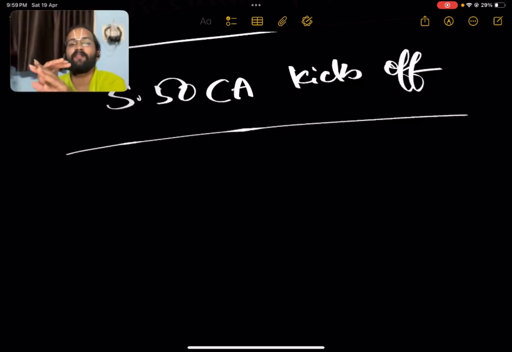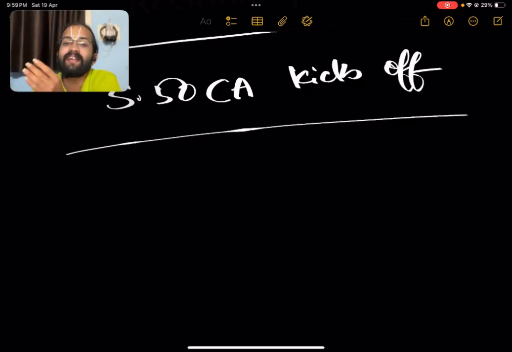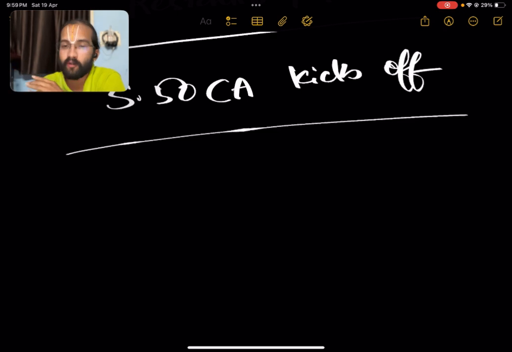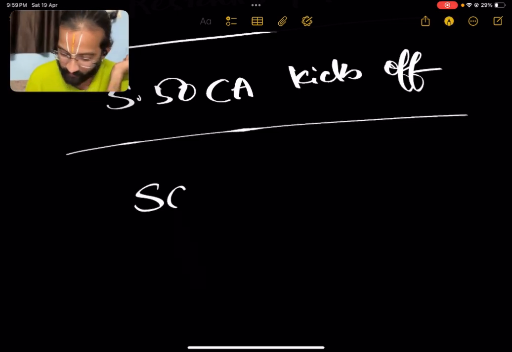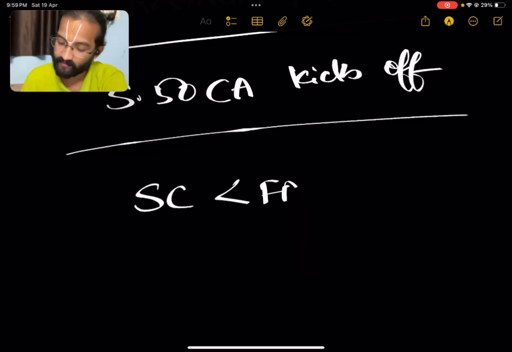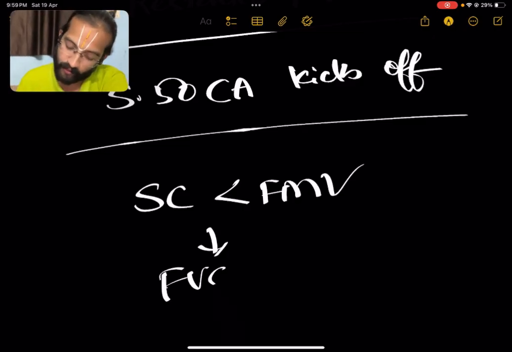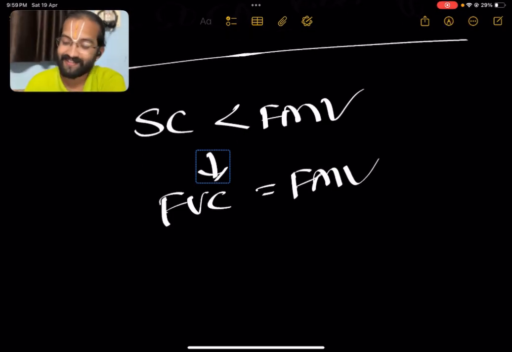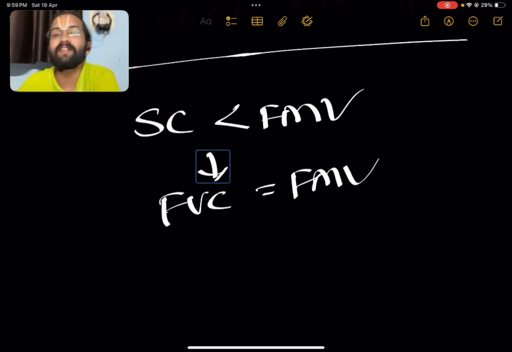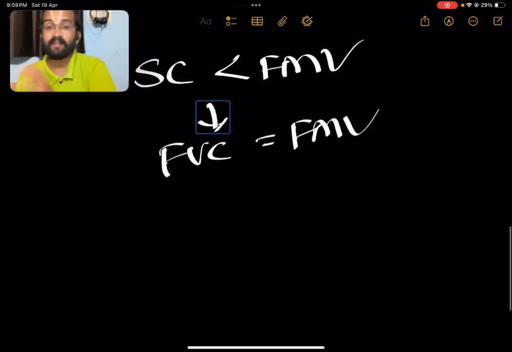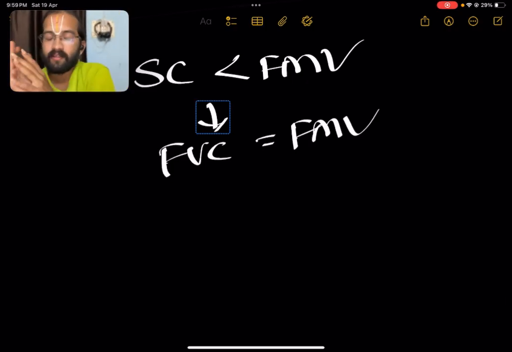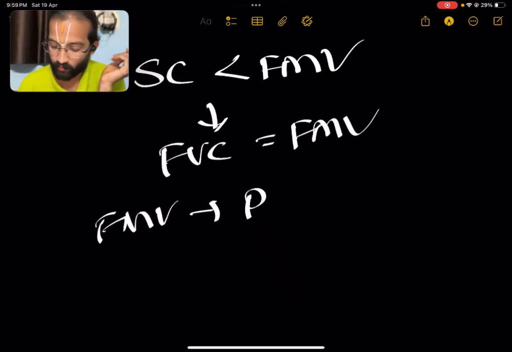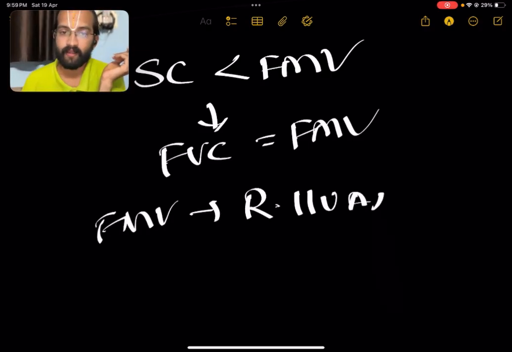In this question, Section 50CA says if the sale consideration is less than the fair market value, then that fair market value shall be deemed as the full value of consideration. So if sale consideration is less than FMV, the full value of consideration will be FMV. Section 50C said if sale consideration is less than SDV, full value of consideration equals SDV, the stamp duty value. This is where the difference is, but these are similar provisions. FMV will be determined through Rule 11UA.